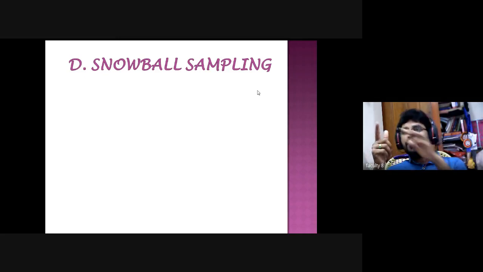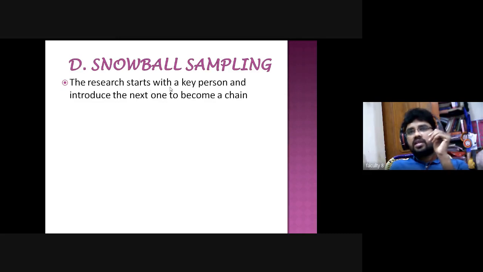After taking the data from two friends, I may ask their friends also. That is one to another, so there is a link. Am I clear on this one? See, this is the best example for snowball sampling: the research starts with a key person who introduces the next one to become a chain, like a chain system.